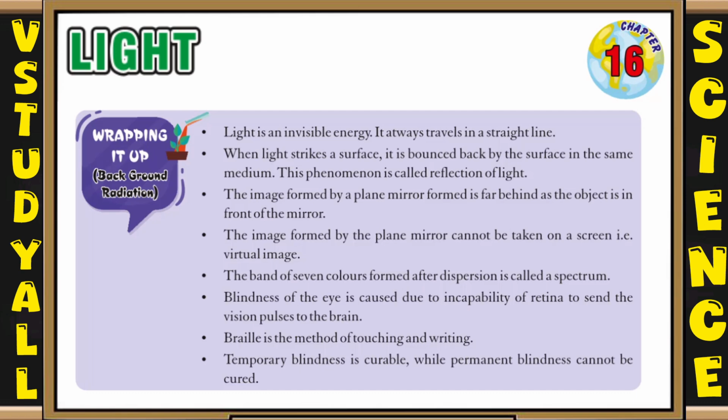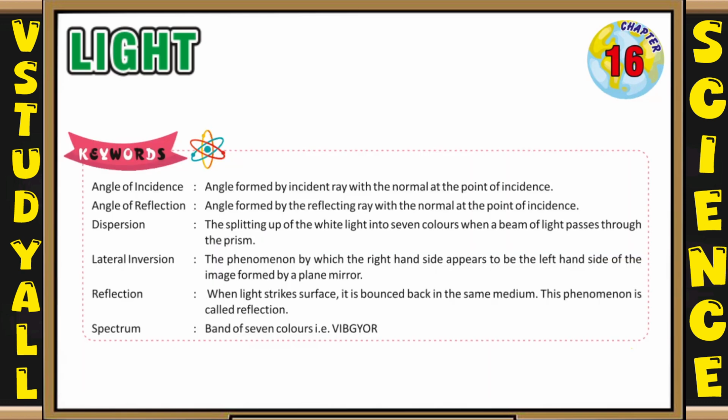So now let's see some keywords. Here you can see that the first is angle of incidence: the angle formed by the incident ray with the normal at the point of incidence. Next is angle of reflection: the angle formed by the reflected ray with the normal at the point of incidence.